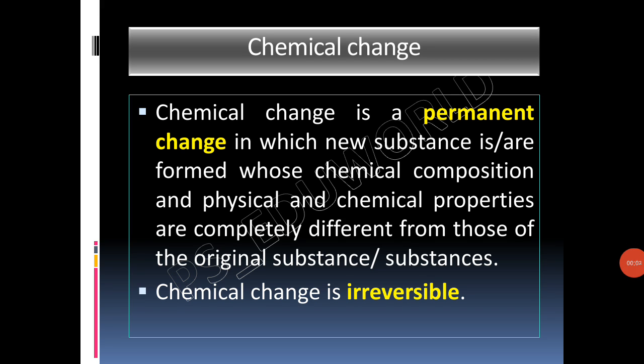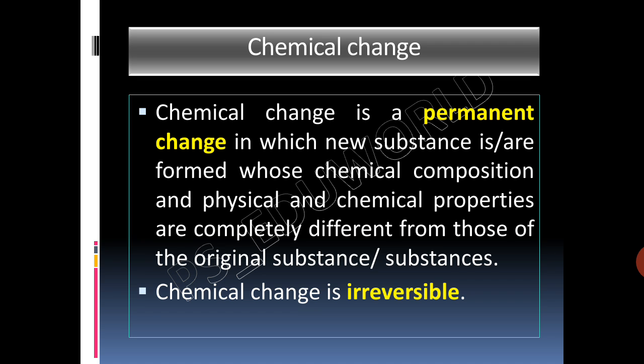Chemical change is a permanent change in which a new substance or substances are formed whose chemical composition and physical and chemical properties are completely different from those of the original substance or substances. Chemical change is irreversible. We have seen that when food is being cooked from raw grains or raw vegetables, the cooked food is completely different from the raw grains and vegetables. Cooking requires heat energy which is supplied by stove or cooking gas.